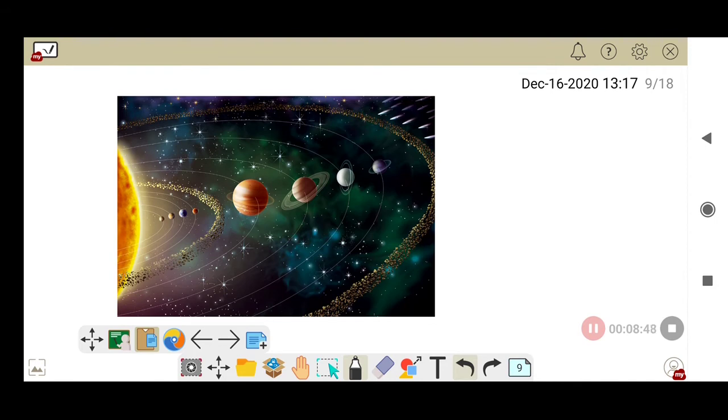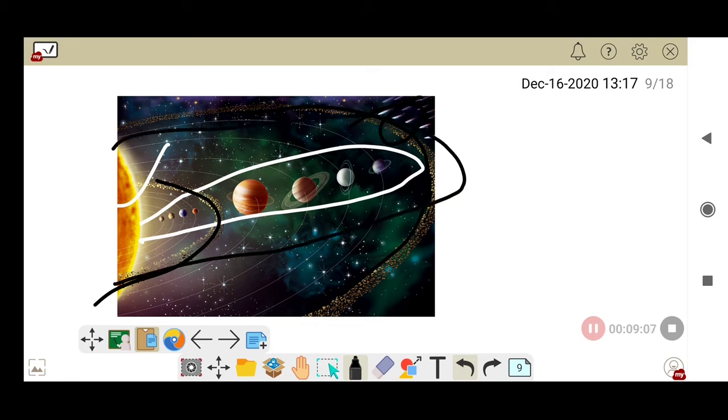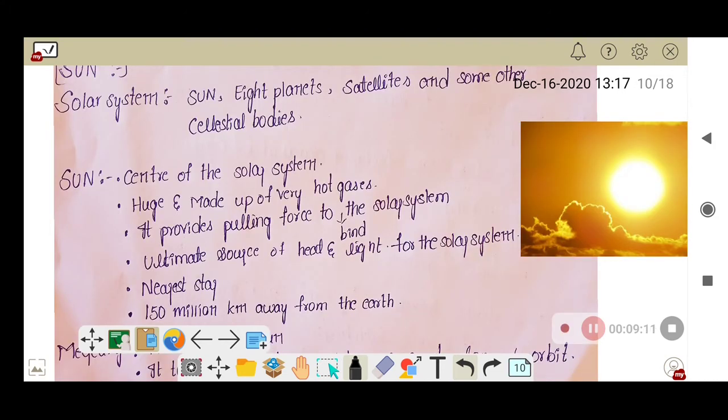And now coming to the solar system. The solar system consists of the sun, 8 planets and some other celestial bodies like asteroids, meteorites, comets, right? So now I am going to tell you each and everything very clearly. So the first one is the sun, right? In the solar system, the first one is the sun.